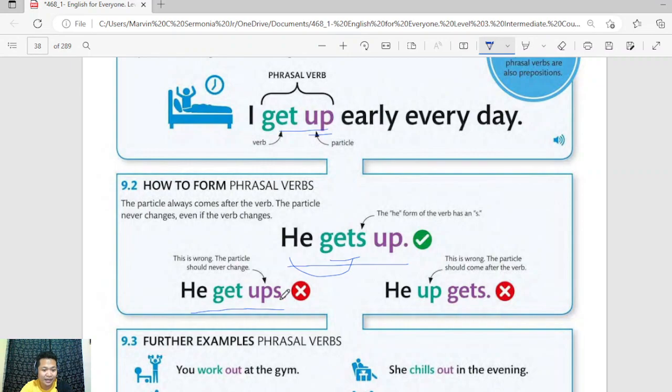Remember that the verb should agree with the subject, not the particle. I repeat, it's the verb that should agree with the subject, not the particle. So it is wrong to say "he get ups," or it's also wrong to say "he up gets." Remember that the verb should always come first.